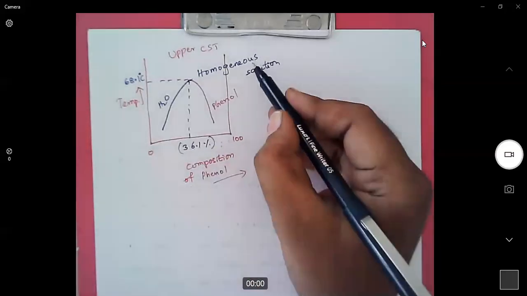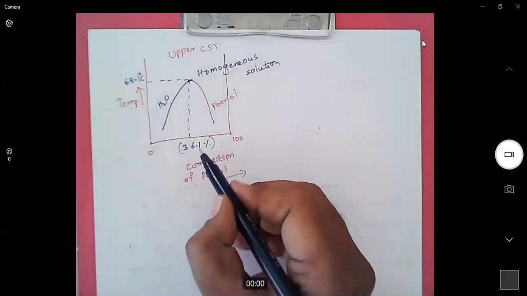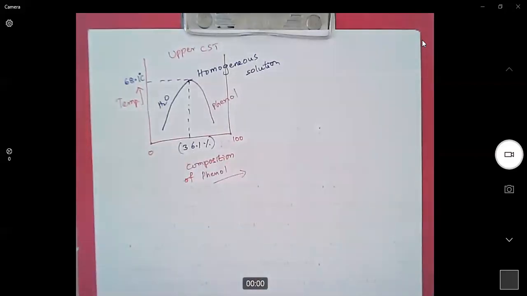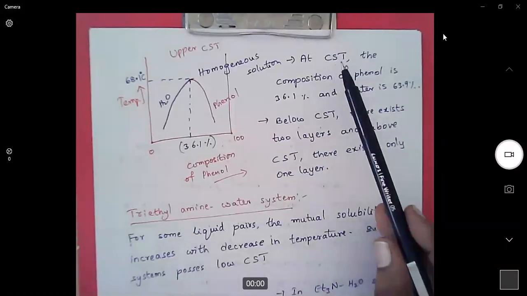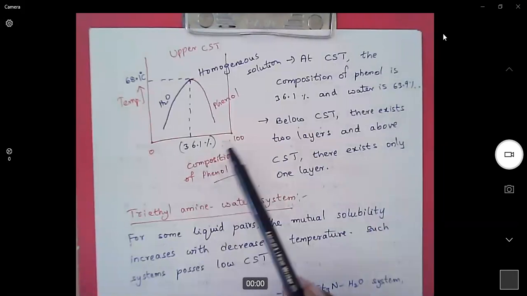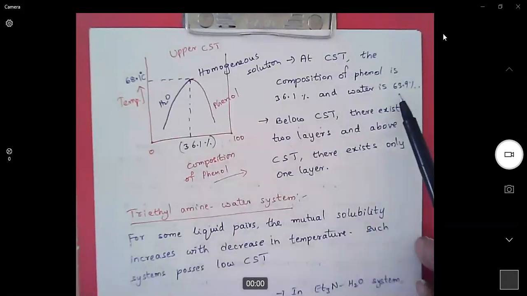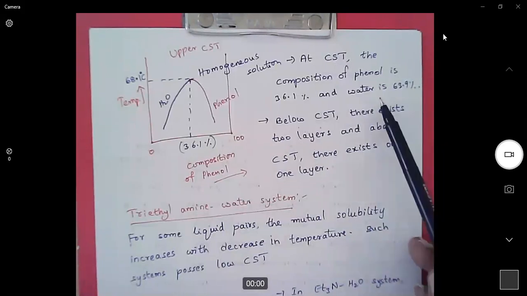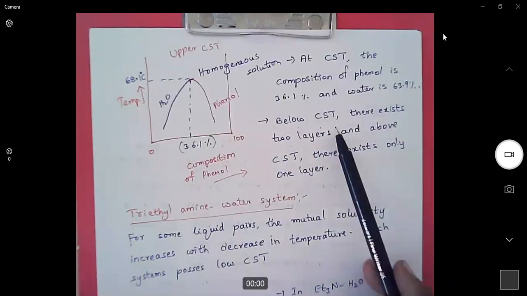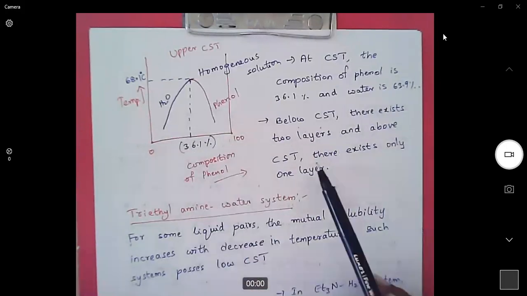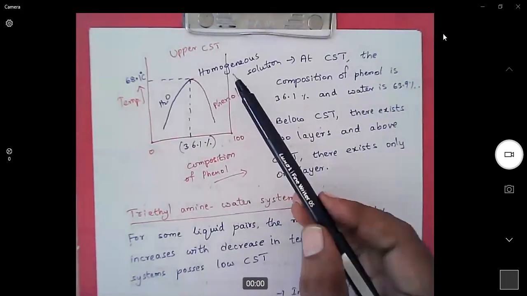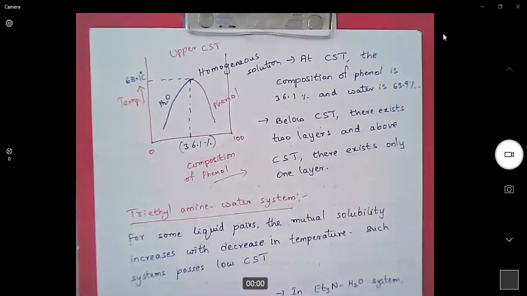So in the homogeneous solution, 36.1% will be phenol, and the remaining 63.9% is water. Below CST, there exist two layers, water layer and phenol layer. But above CST, there exists only one layer, so that is a homogeneous mixture of water and phenol.